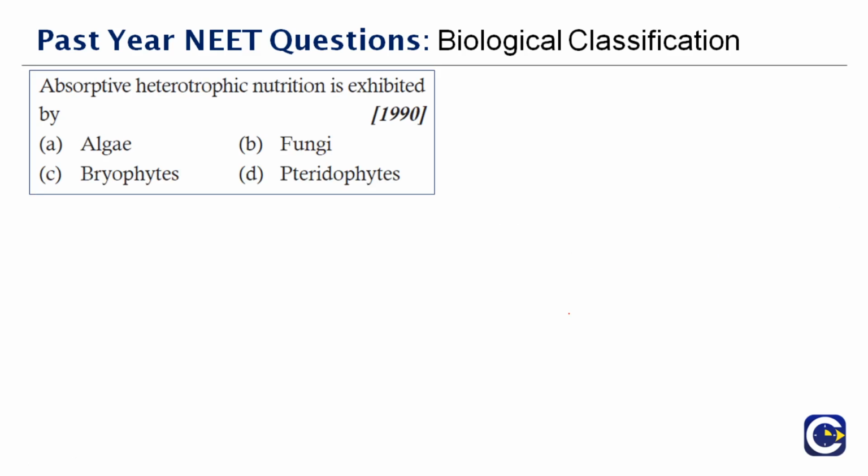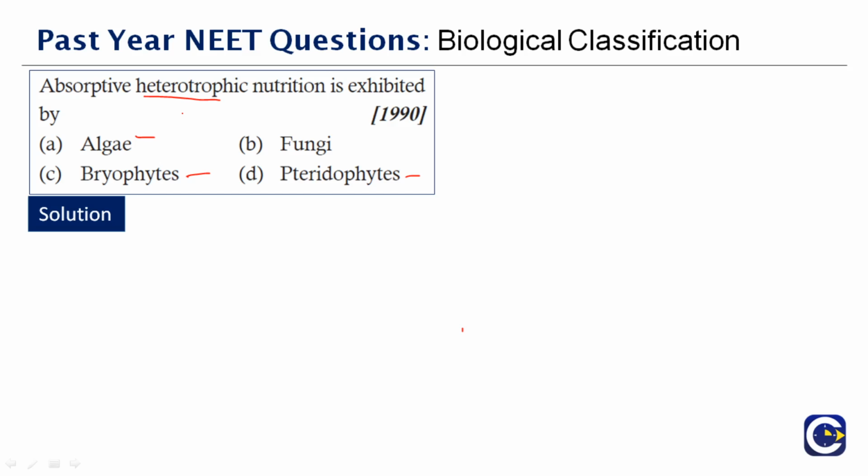Next question. Absorptive heterotrophic nutrition is exhibited by dash. So here you have once again 4 options. Algae, bryophytes and pteridophytes cannot be the answer, because they have given you a keyword, which is heterotrophic. Heterotrophic means they are dependent on another source for the preparation of food or energy. You all know bryophytes, pteridophytes and algae are all autotrophic in nature. So fungi alone is heterotrophic. The correct answer is fungi.